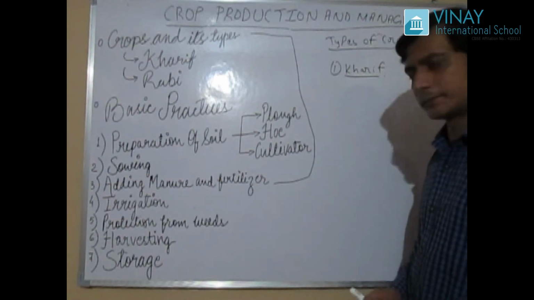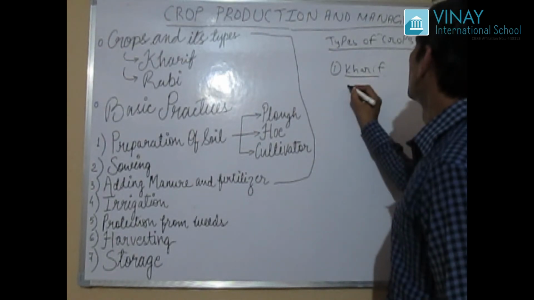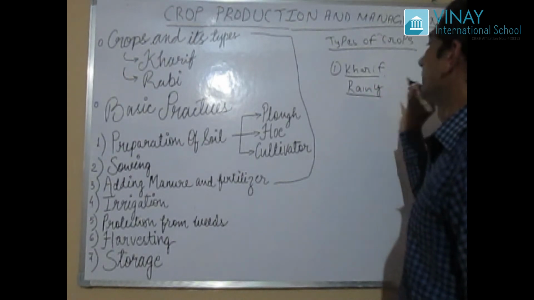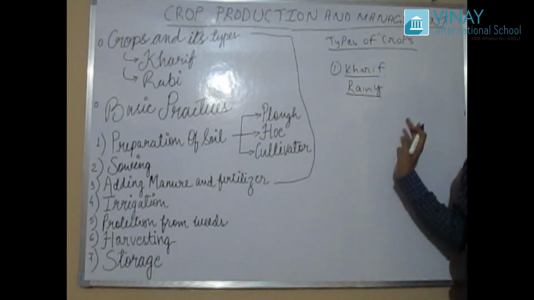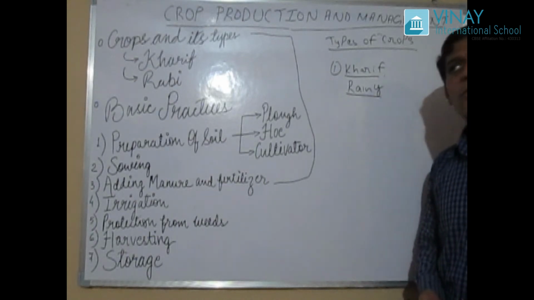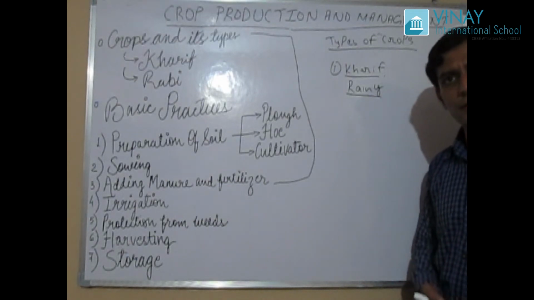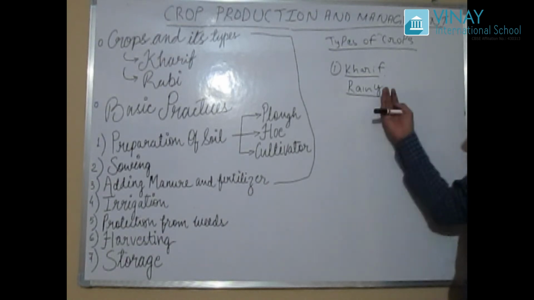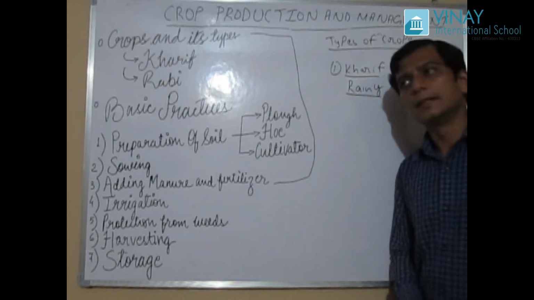Let's see what Kharif is. Kharif crop is grown in the rainy season. What is the meaning of it? This means that this type of crop might need a lot of water for its growth. So that's why they are grown in the rainy season. Of course, it is understandable.